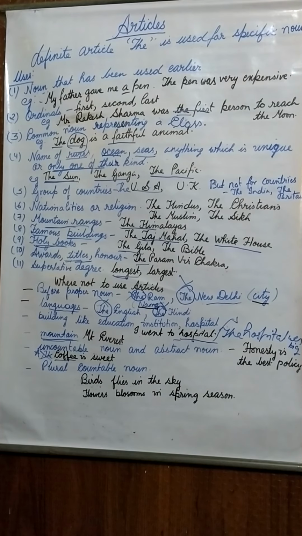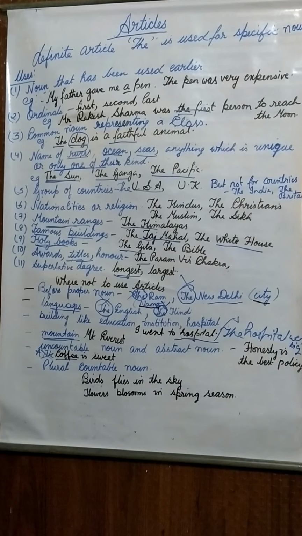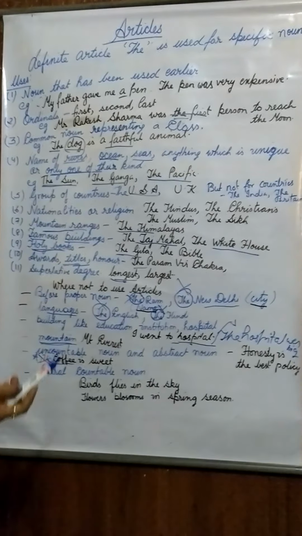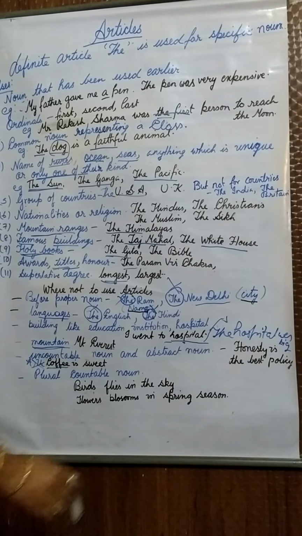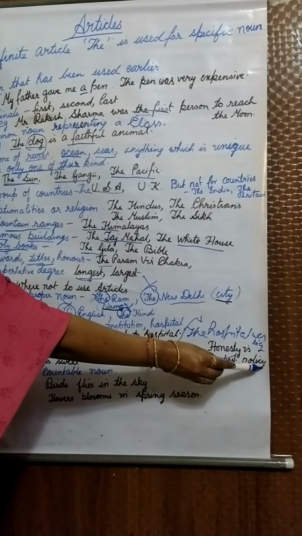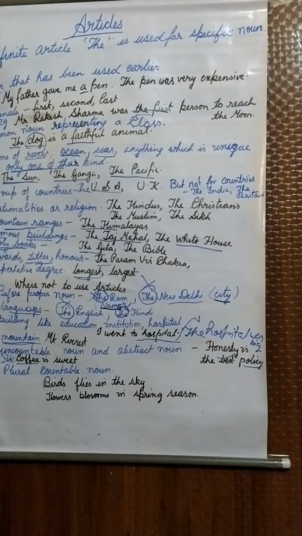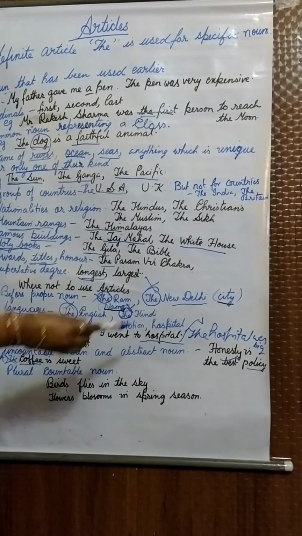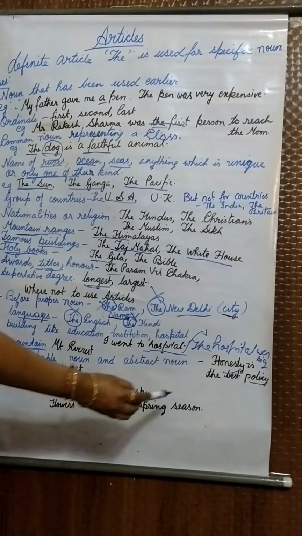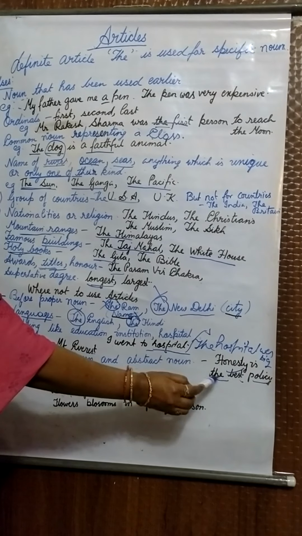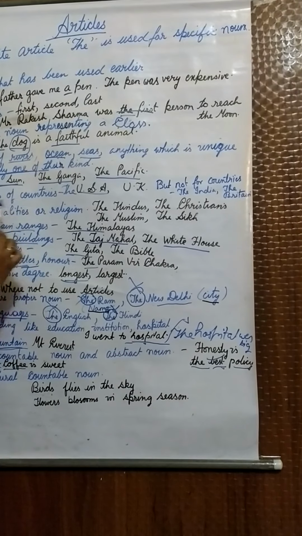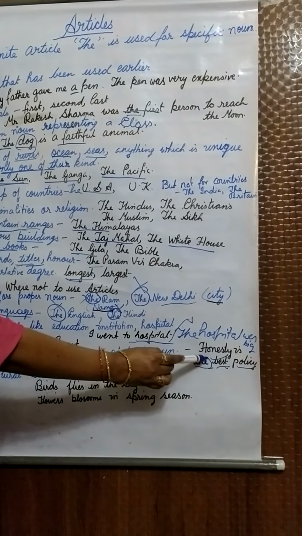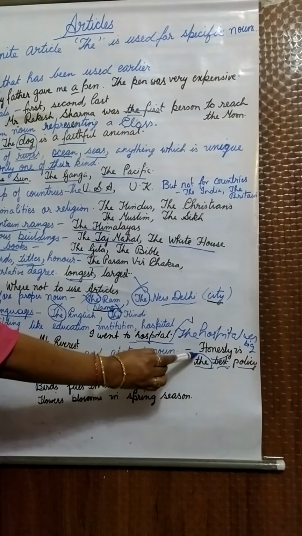Same with the abstract noun. Abstract noun we already know, which we cannot see or touch. We can only feel it. So here like any ideas or any feelings. Example is honesty, abstract noun. So we will not use any article before our abstract noun. Can anyone say why we have used the article the before the best? Why, people? Yes, I know you must have guessed, because best is the superlative degree. So we have used the article the before the best.